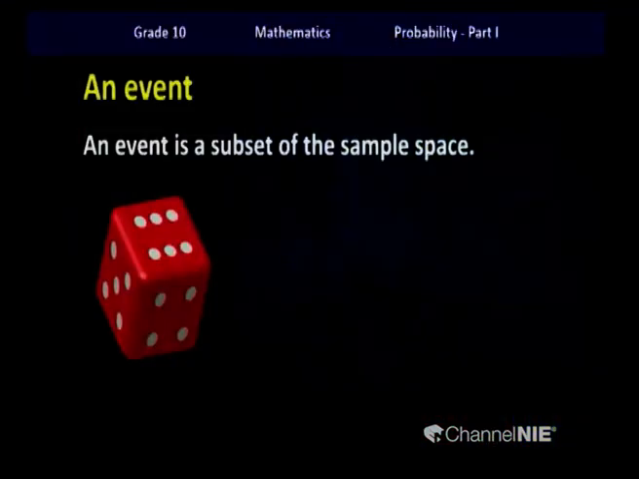So children, let's go through the next part of the lesson where we are going to recall the things that we have already learnt in previous grades. An event. An event is a subset of the sample space. If you consider the experiment of tossing a die, we know that the sample space contains numbers from 1 to 6. Within this sample space, we can define a lot of other events.